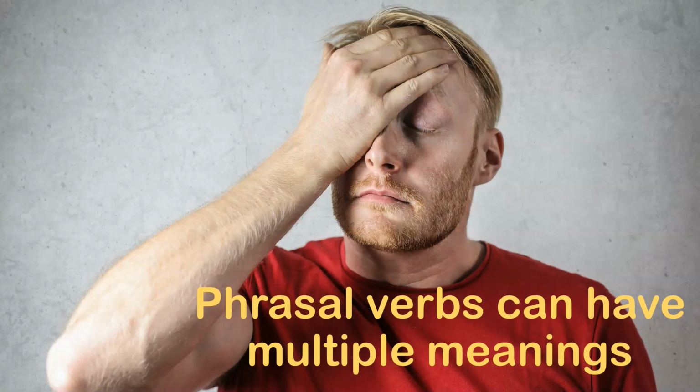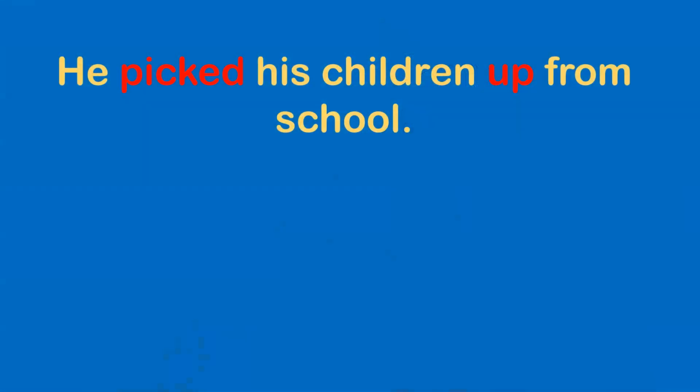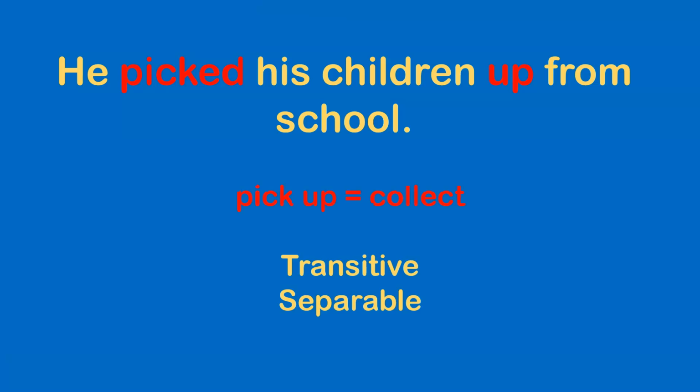You see, phrasal verbs can have multiple meanings. Looking back at our initial sentence, he picked his children up from school. The phrasal verb pick up here means to collect, and we know that it is transitive and separable. However, pick up also has other meanings.